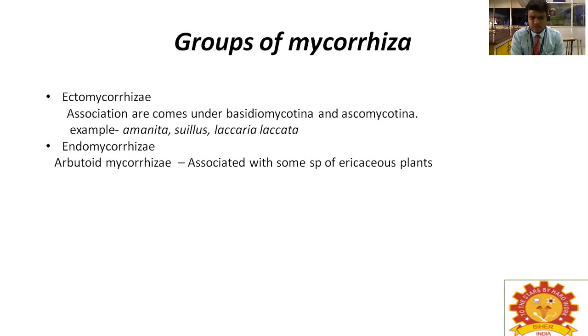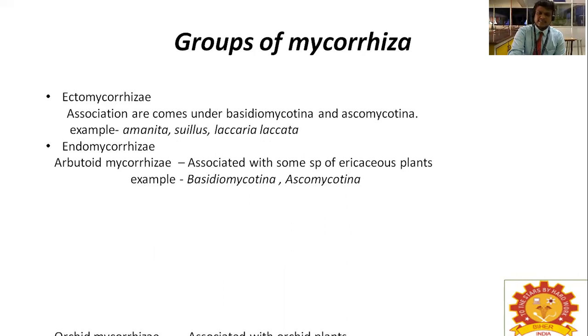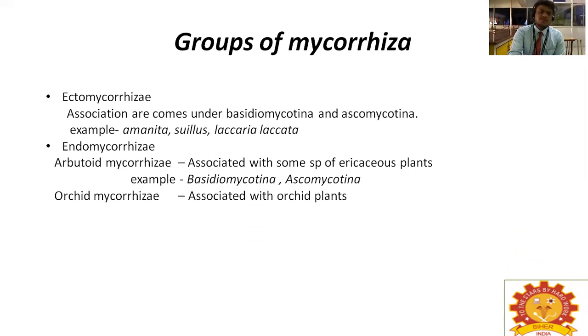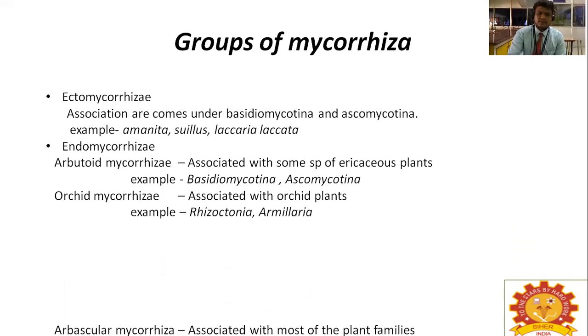Endomycorrhizae have further classification. The first one is arbutoid mycorrhizae, associated with some species of ericaceous plants. Examples are Basidiomycotina and Ascomycotina. Basidiomycotina is also called club fungi, and Ascomycotina will produce the ascus. The next class of endomycorrhizae is orchid mycorrhizae, associated with orchid plants. Examples are Rhizoctonia and Armillaria.